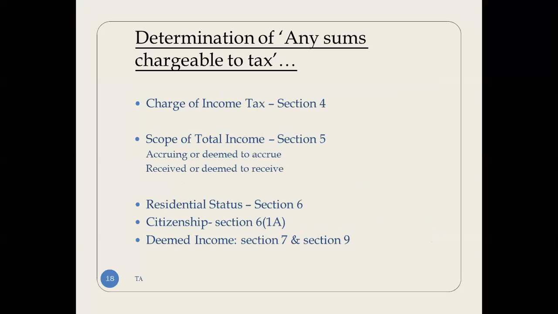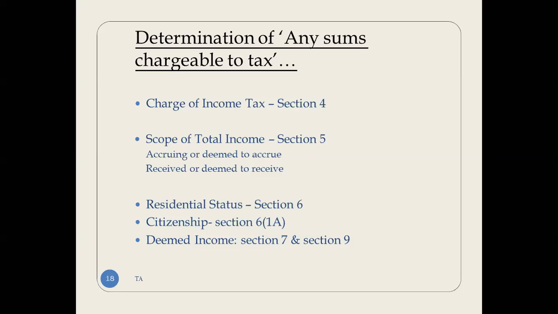Now, how to determine any sum chargeable to tax? Till now we have seen section 195. In section 195, we say any sum chargeable to tax is subject to TDS. To determine that, we have to understand a few more sections of the income tax act: sections 4, 5, 6, 7 and 9. If you read section 195, sections 4, 5, 6, 7, 9, and sections 90 and 91, you can have complete knowledge of international tax.